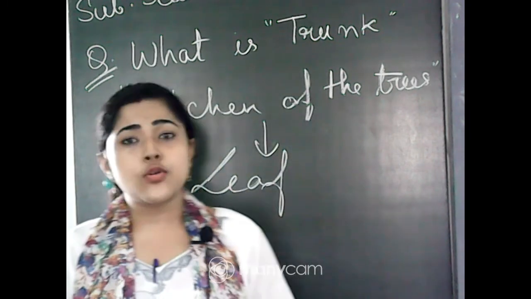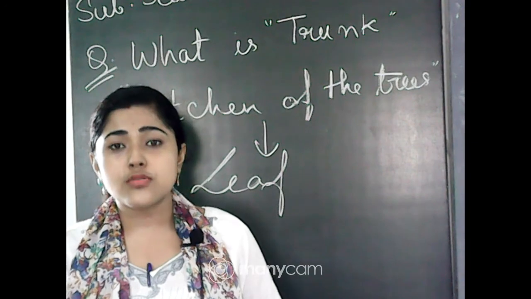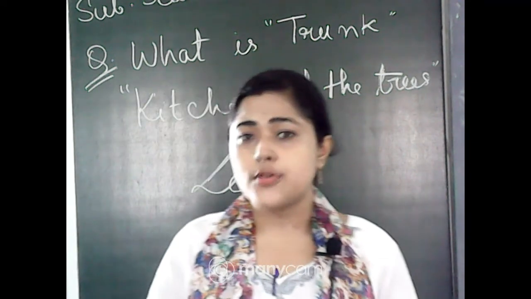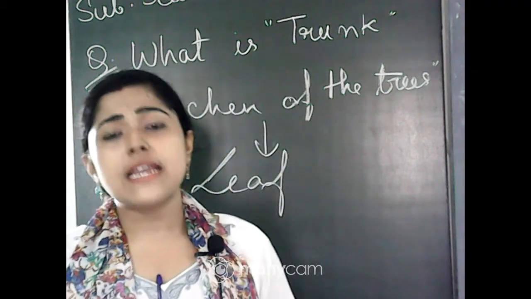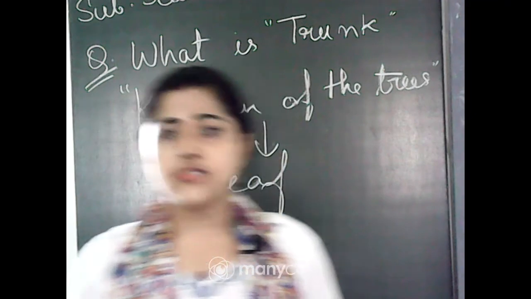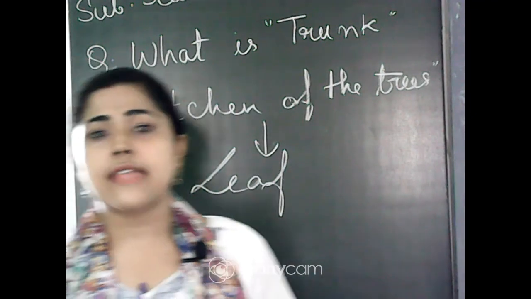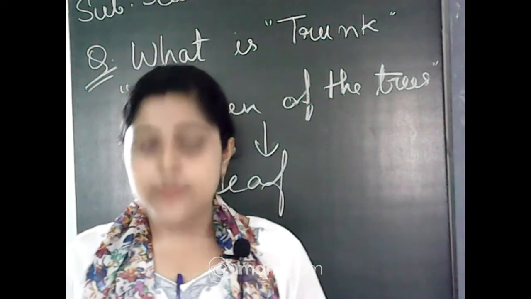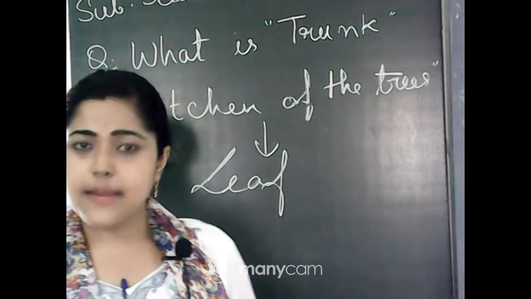We have to know their examples also: watermelon, pumpkin, and bottle gourd. Those three we have to learn. The examples of creepers are these, and the climbers are pea, grapevine, and money plant.